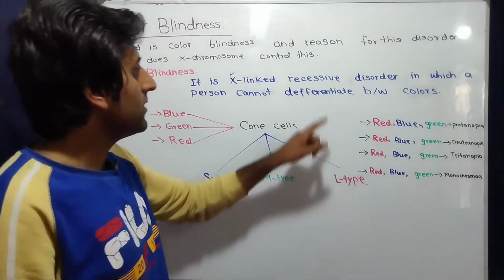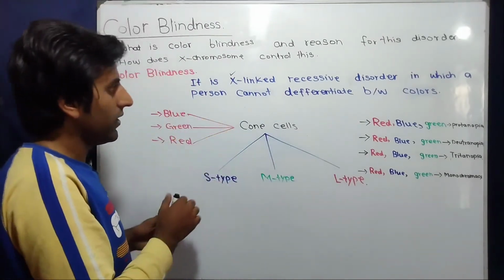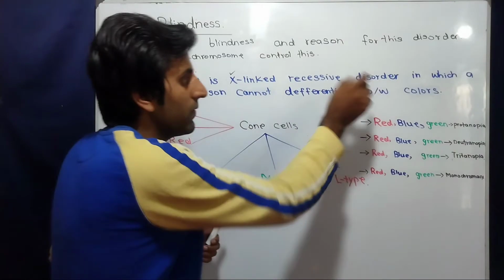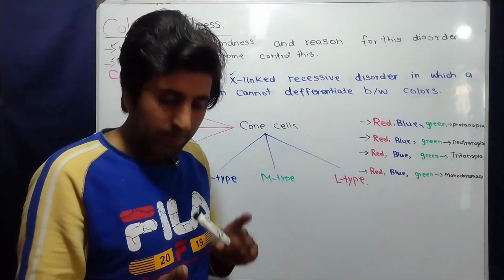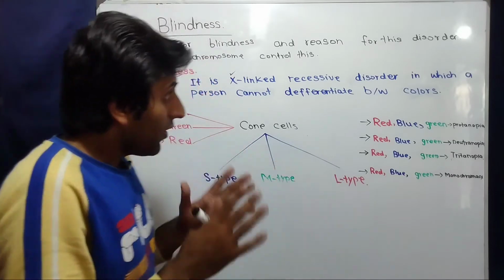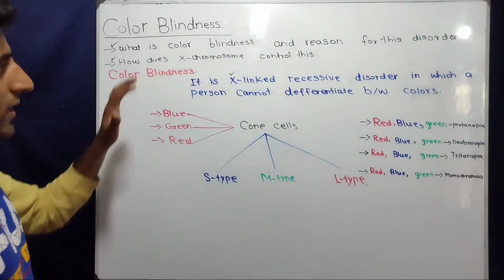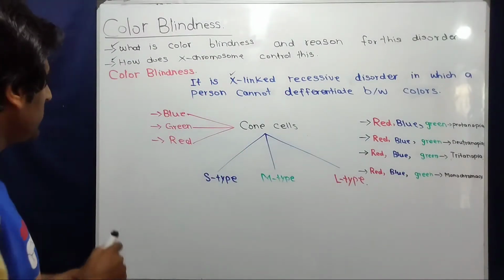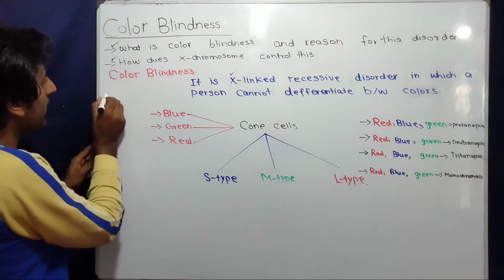And what happens in this disorder? In this disorder, a person cannot differentiate between colors. Most of the time these colors are red, blue and green. Now let's see what the reason for this color blindness is. So let's discuss the reason for color blindness.